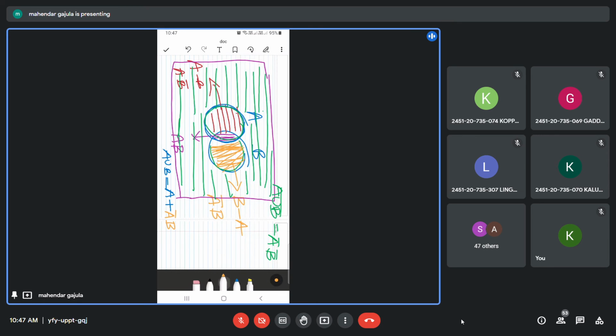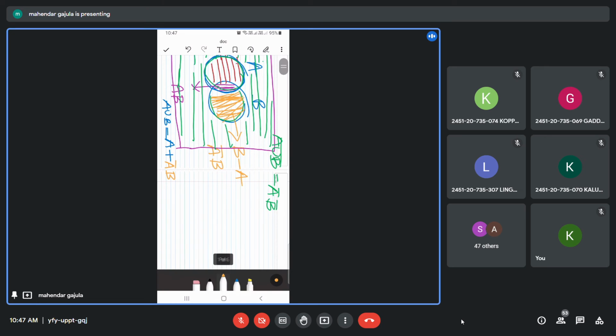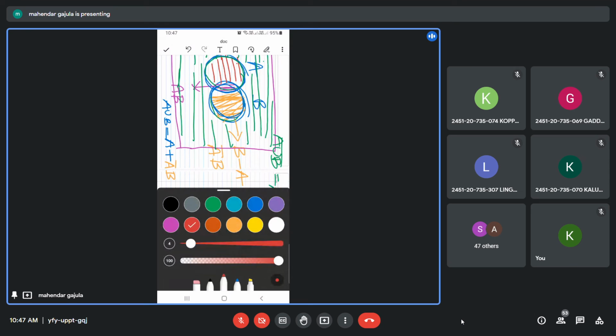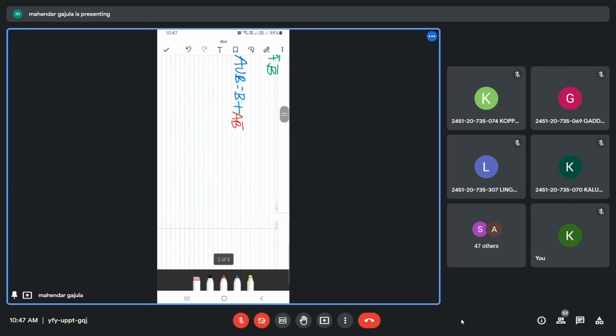Similarly, can you write A union B in another way, in terms of B plus this one? What is this? A B bar. A B bar. Okay. Now, just now we have proven the property.